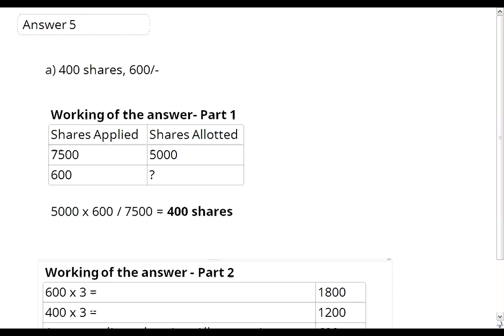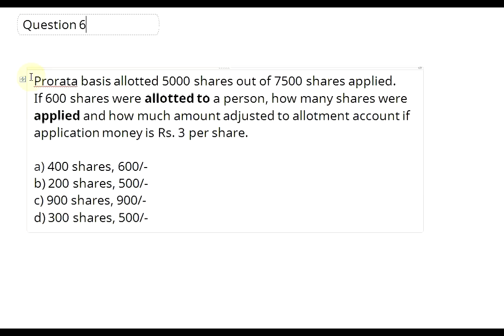Now let us go to question number 6. Question number 6 is exactly similar to question number 5, with the only difference that allotted to replaces applied by. Let us read the question. Pro rata basis allotted 5,000 shares out of 7,500 shares applied. If 600 shares were allotted to a person, not applied by a person as in the previous question, how many shares were applied, not allotted to as in the previous question, and how much amount adjusted to allotment account?